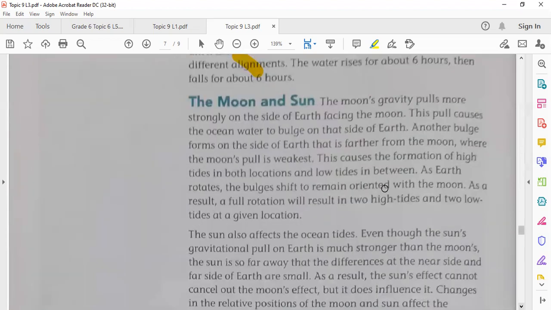Also, another bulge forms on the side of Earth that is farther from the moon, where the moon's pull is weakest. This causes the formation of high tides in both locations and low tides in between. As Earth rotates, the bulge shifts to remain oriented with the moon. As a result, a full rotation will result in, as I told you, two high tides and